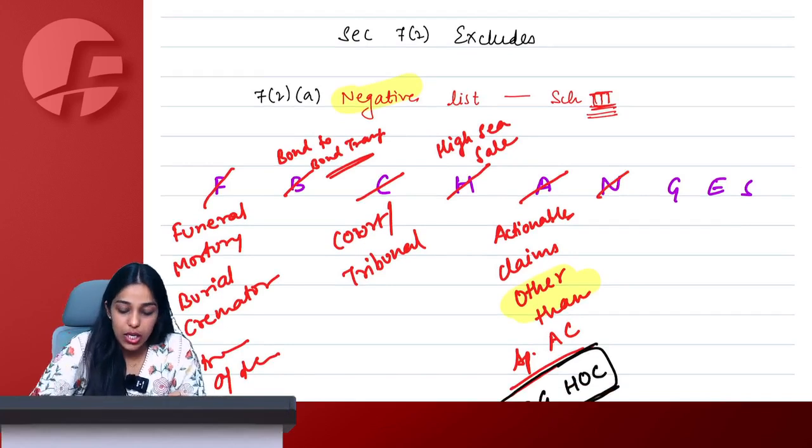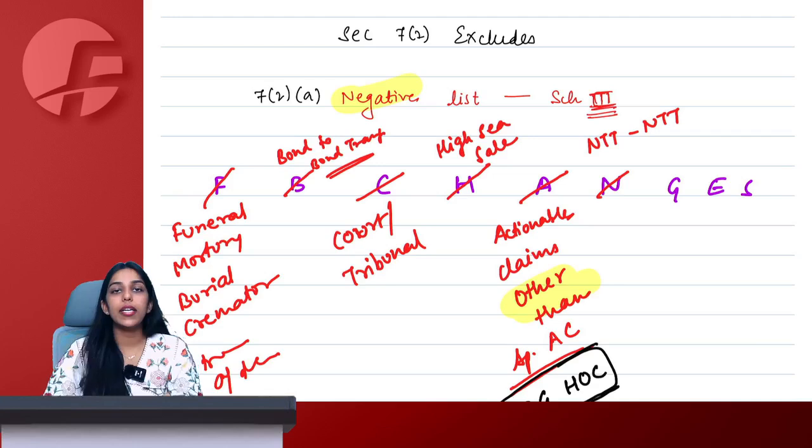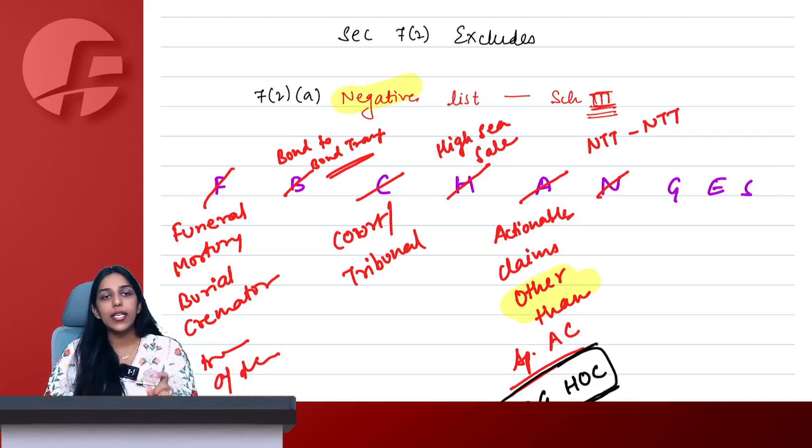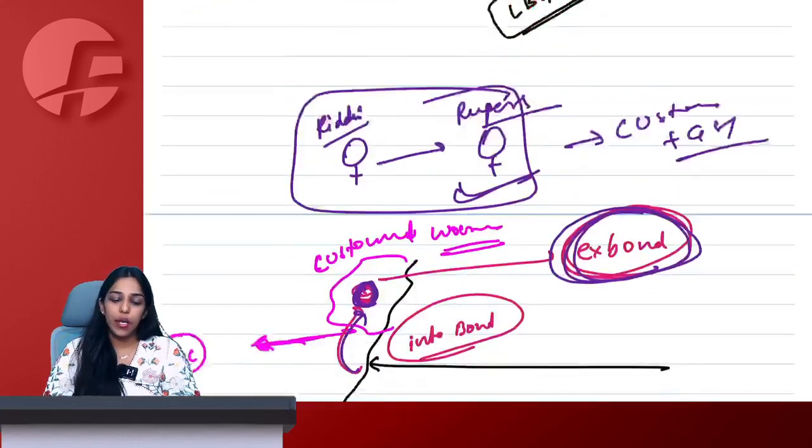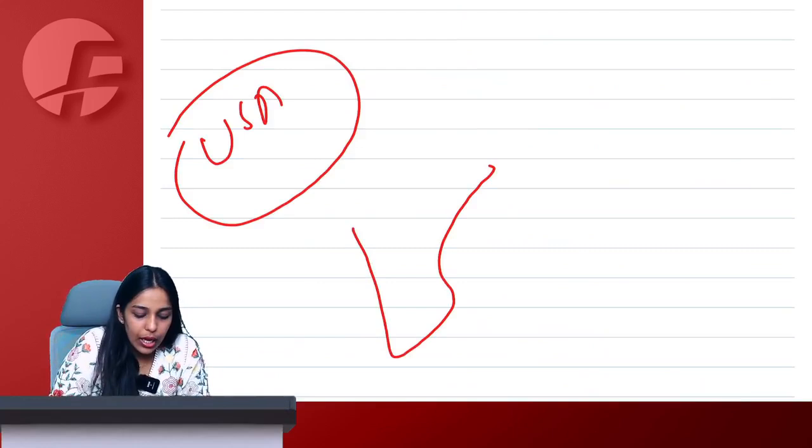Then N means one non-taxable territory to another non-taxable territory. One entity to another entity without goods entering into India. Let's say this is India, this is USA and this is China.